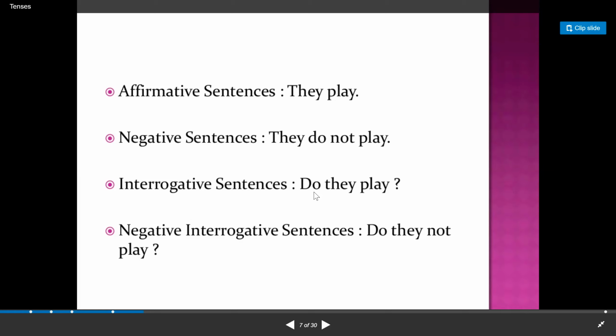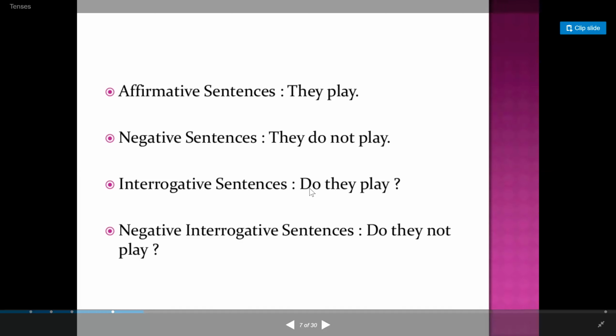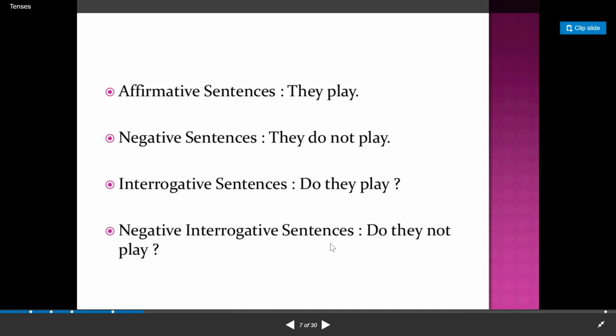While making the interrogative, if we want to make question sentences, what we are supposed to do is put do at the beginning of the sentence. How can we say that? Do they play? And there are certain sentences that are interrogative as well as negative, like: do they not play? Mind it, my children, that we have to enclose all our sentences, if they are simple, with a full stop, and if they are questions, then we have to enclose them with question marks.